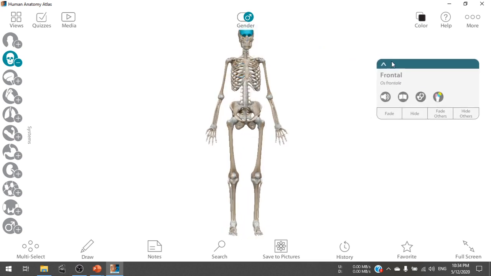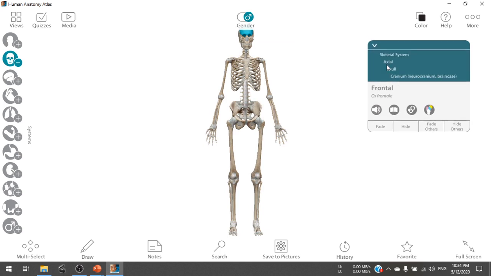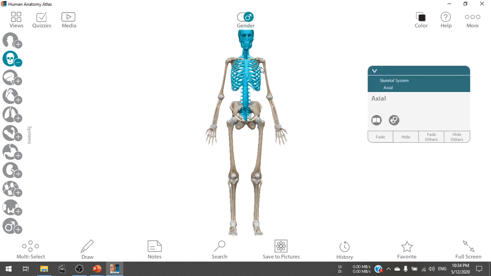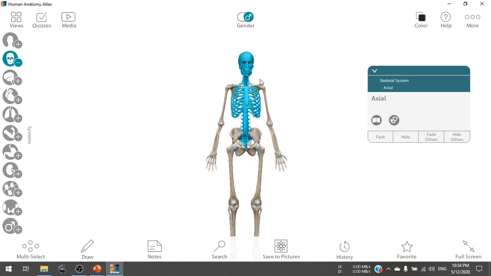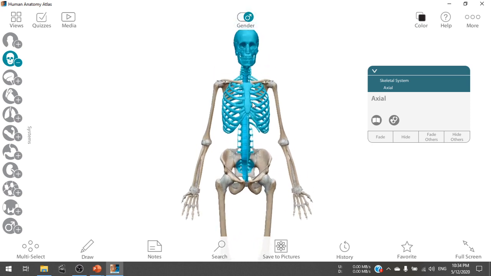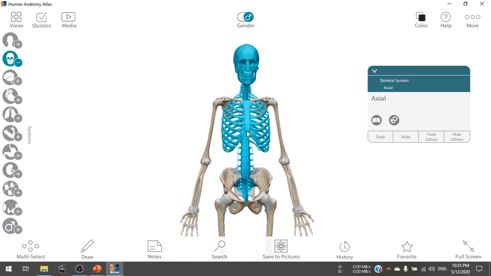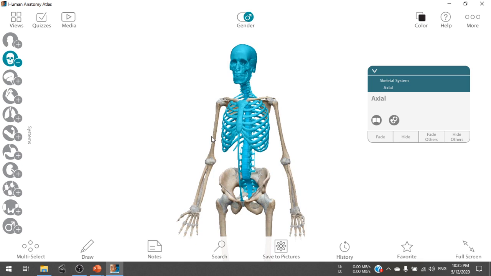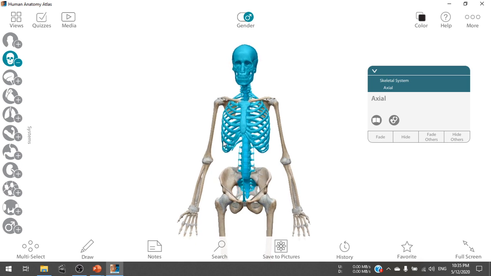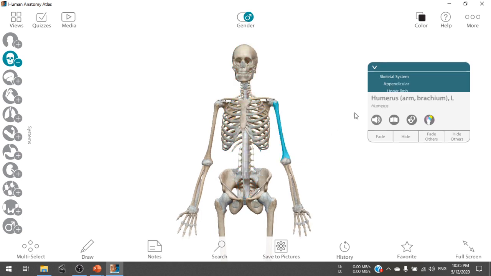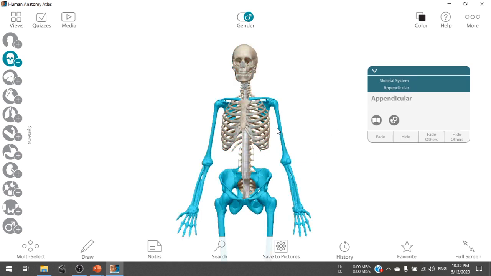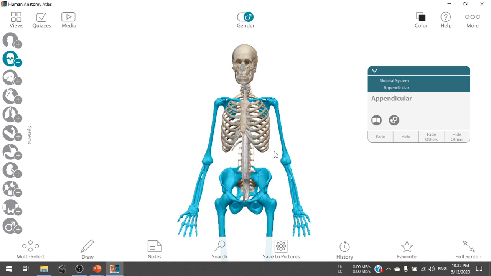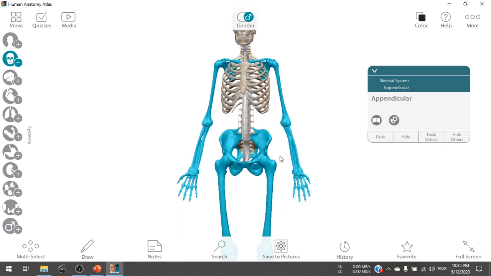The skeletal system is first divided into 2 regions. This central part is called the axial skeleton. Here we see the blue colored part, the axial skeleton, and the other parts connected with the axial skeleton are called the appendicular skeleton. So this blue colored part is now the appendicular skeleton.